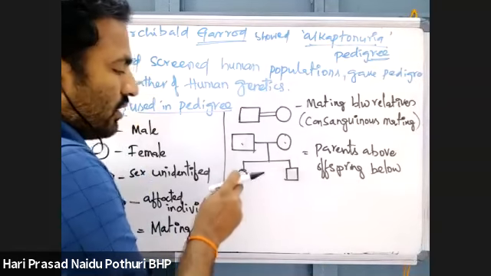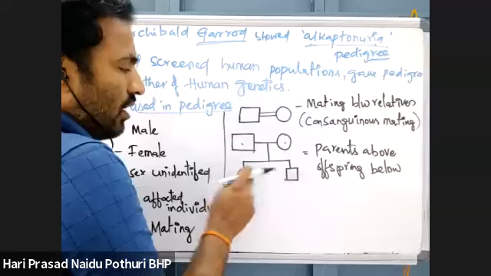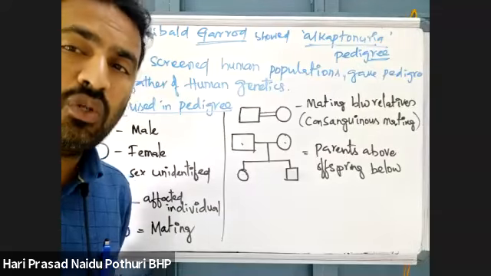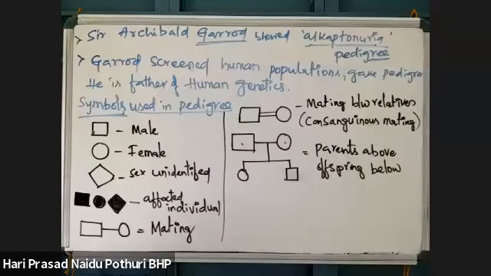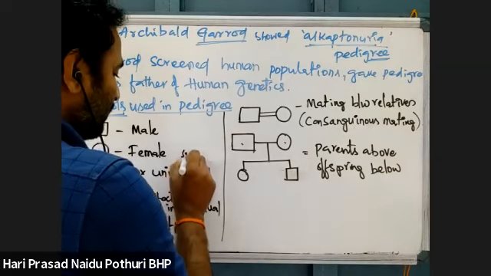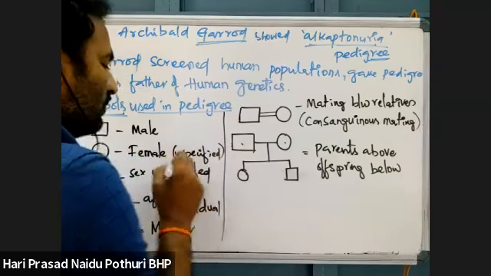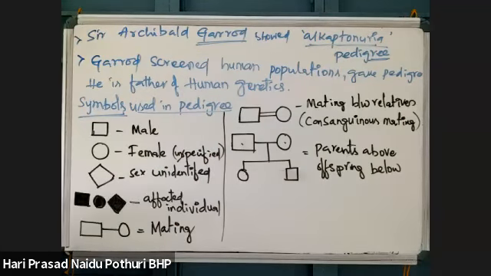These two are children, a female child, daughter, and a male child, son. Sex unspecified means we don't know the sex, that it is not clearly known.